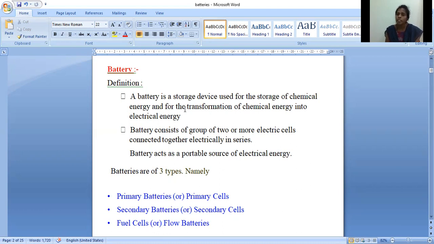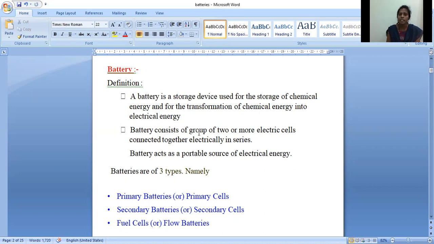So what is meant by the discharging process? Discharging process is nothing but during usage. While using, whatever energy is stored is converted to electrical energy. So that is what is meant by the battery. A battery is a storage device which stores chemical energy, and this chemical energy is converted to electrical energy in the discharge process.